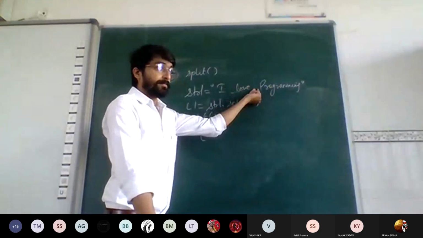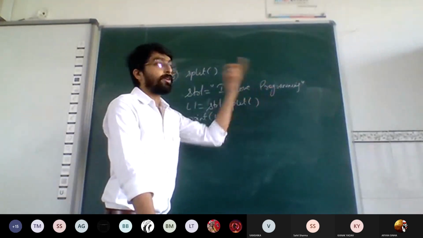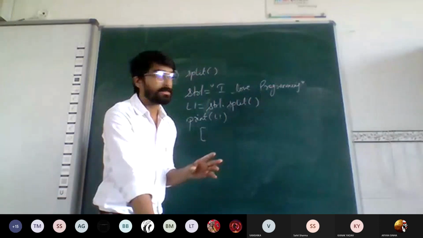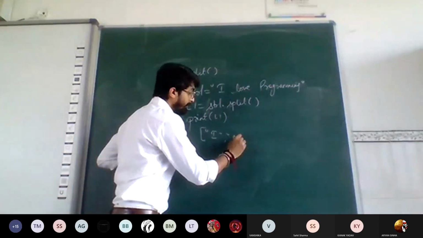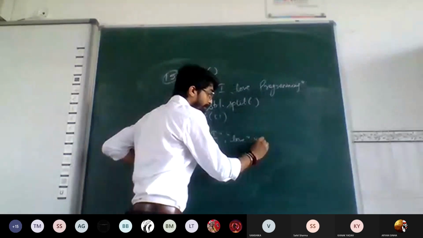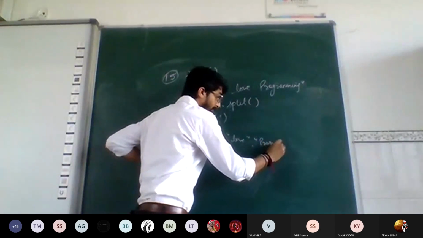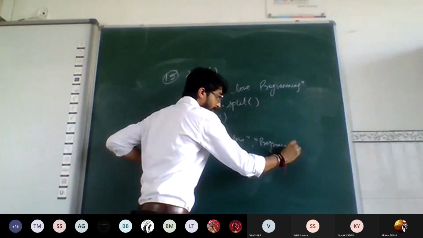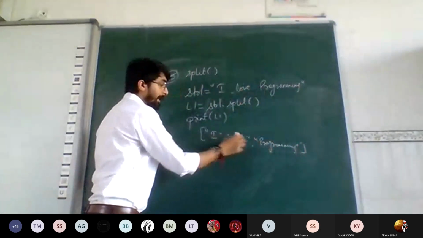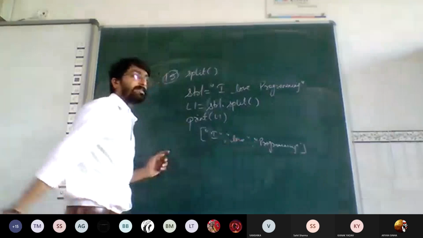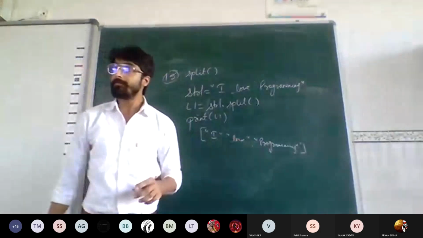Wherever there are spaces, it will split the string on behalf of those spaces. Means the elements of the list will be the three elements "I", "love" and "programming". Wherever there were spaces, it split, and my list got three elements. Okay.